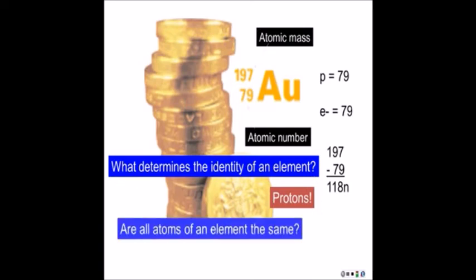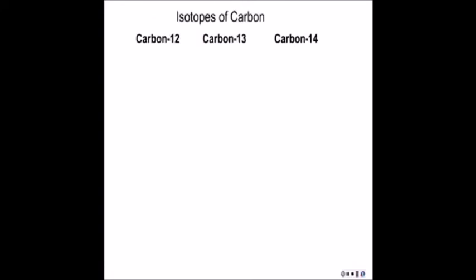Are all atoms of an element the same? Let's check out some atoms of carbon. We can have 3 different isotopes of carbon. You can have carbon-12, 13, and 14. Carbon-12 would have 6 protons and 6 neutrons in its nucleus. That's what the 12 means. And it would also have 6 electrons outside it, offsetting the charge of the 6 protons.